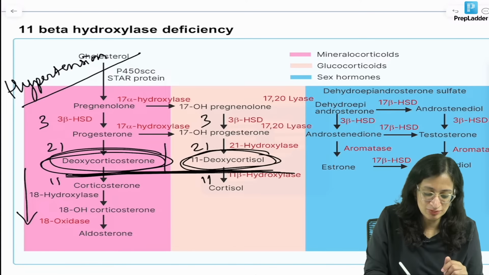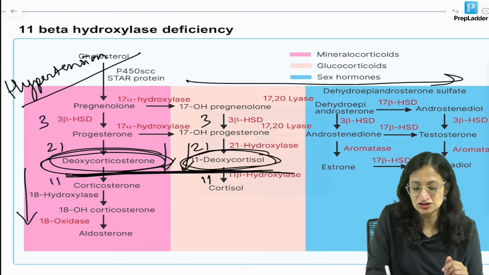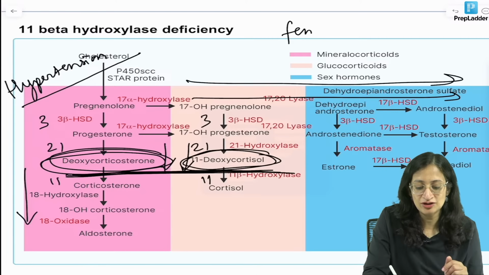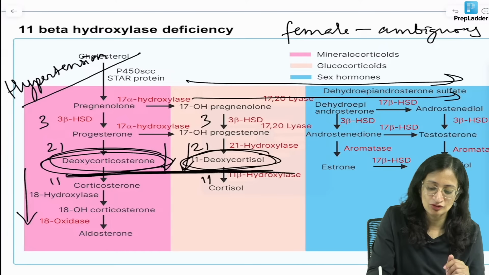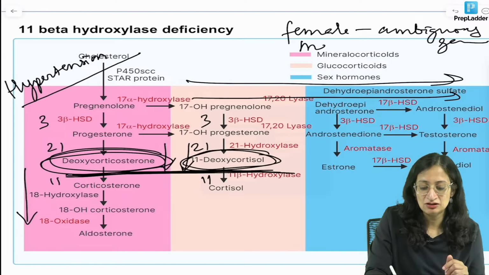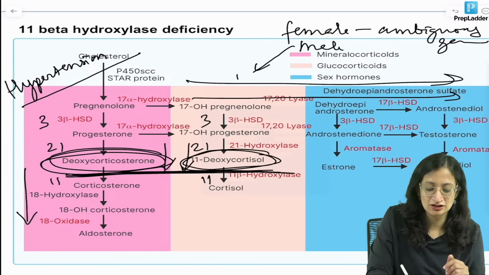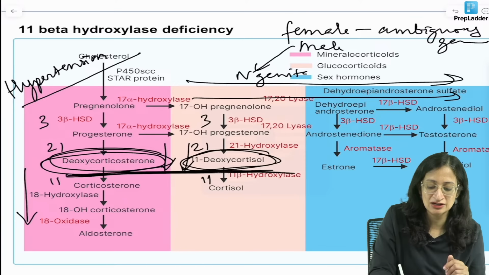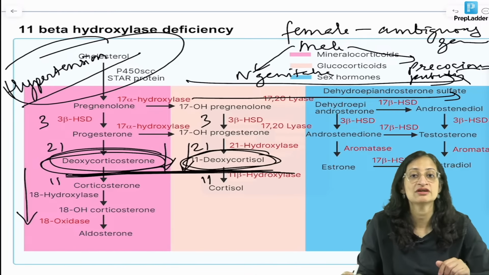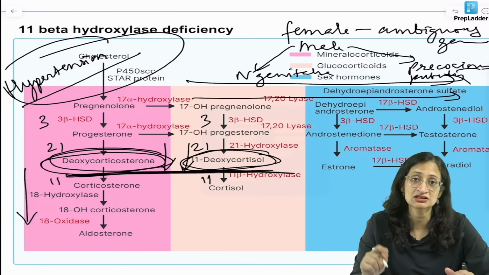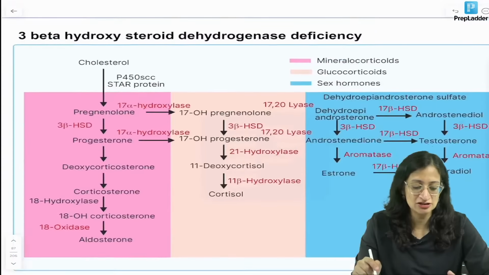Now, because these pathways are not getting completed, excess of sex steroids are formed. So again, a female will have ambiguous genitalia, while a male will have normal genitalia, but when this male grows up, there will be precocious puberty. So precocious puberty in a male with hypertension, we think of 11-beta-hydroxylase deficiency, as is the case in the given question. So that is the best answer.